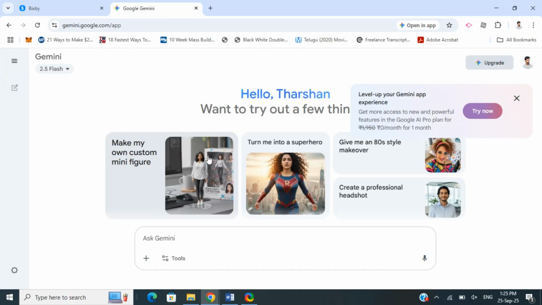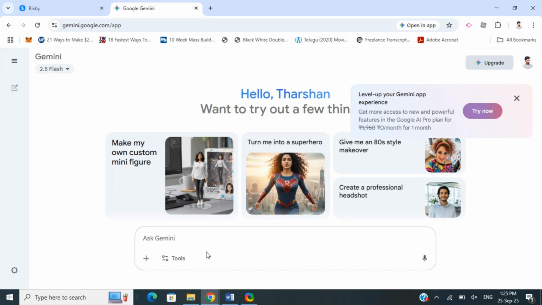Gemini, on the other hand, is Google's, developed by Google. It's more like an AI chatbot or AI assistant, based on the Gemini models. It's mostly integrated with Google's ecosystem, also their web browsers, and it's available on their mobile apps as well.